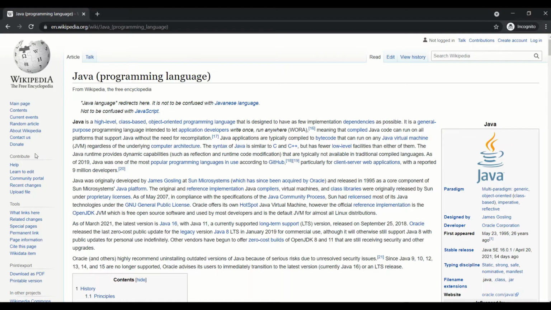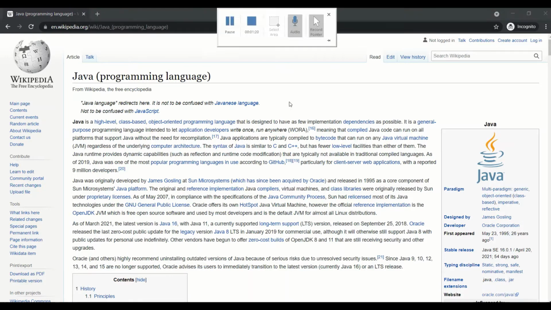Java applications are typically compiled to bytecode that can run on any Java virtual machine, that is also called JVM in short, regardless of the underlying computer architecture. Now, there are three terms in this definition. First one is high level.